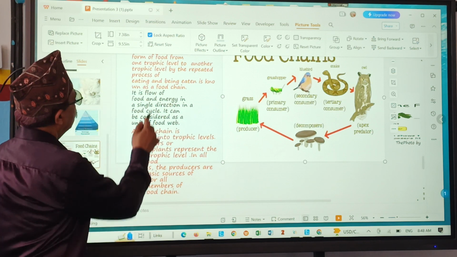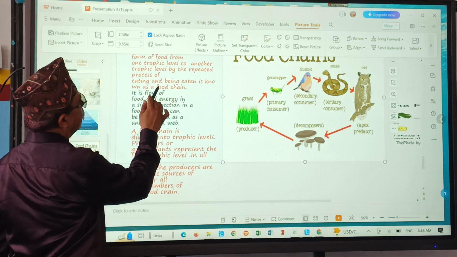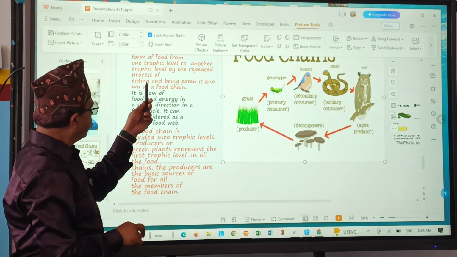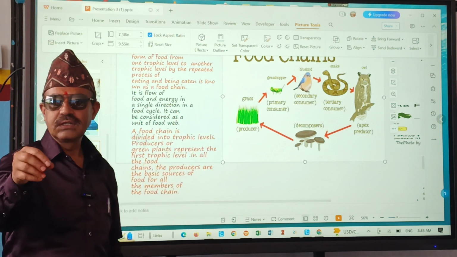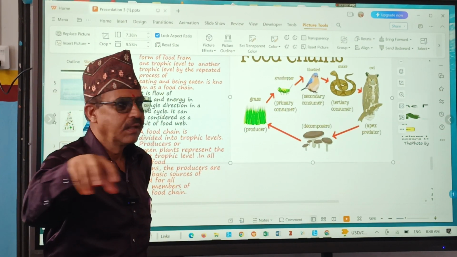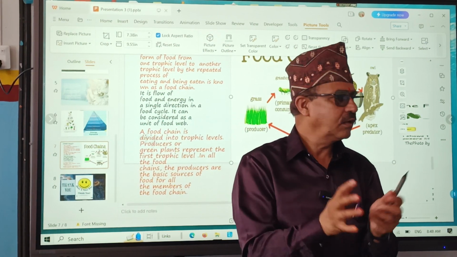In food chain, one organism is eaten by another organism. Here is given the process of eating and being eaten. One organism eats and that is eaten by another one. Always there is danger, isn't it? In forest also, grass is eaten by deer.